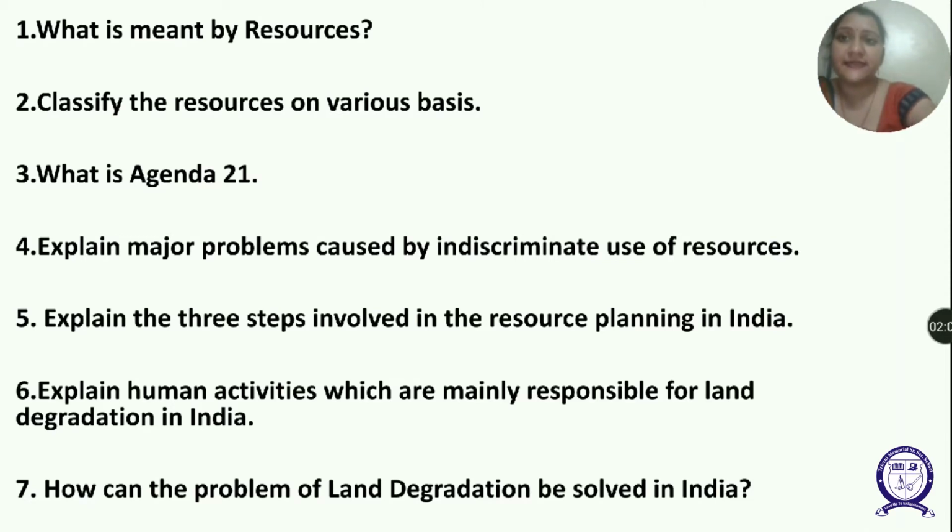Second is on the basis of exhaustibility. It has two types, renewable resources and non-renewable resources. The resources which can be renewed or reproduced by physical, chemical or mechanical processes are called renewable resources, like forest, water, wind energy, solar energy.